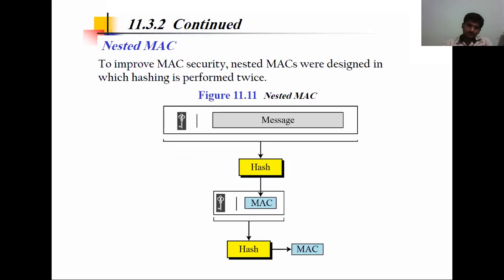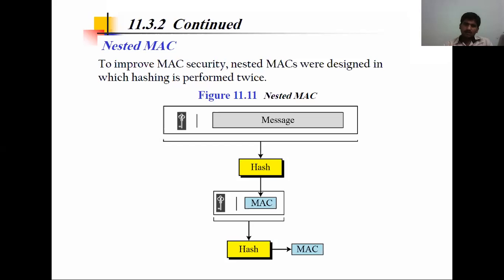So see here, we have a nested MAC also. What is a nested MAC? To improve MAC security, MACs were designed in which hashing is performed twice. Nested is not only this. We talk about nested if, nested for, nested while, meaning an if inside another if, a for inside another for, we call nested.